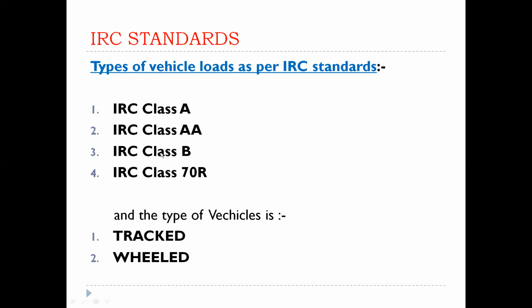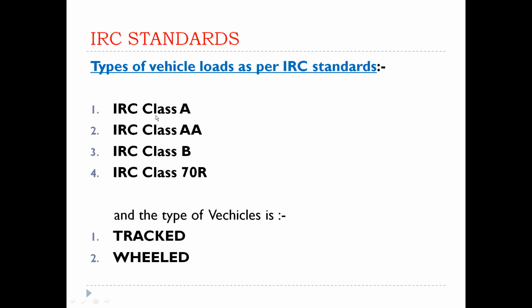These are the criteria, and mainly they are divided into either tracked condition or wheeled condition. In Class A, Class AA, Class B and Class 70R, the vehicles are either tracked vehicles or wheeled vehicles. Sometimes both are there. For example, Class A has both tracked and wheeled vehicle conditions. Clear? These are the two types of vehicles: tracked vehicles and wheeled vehicles.